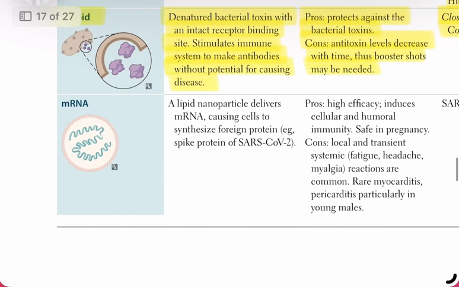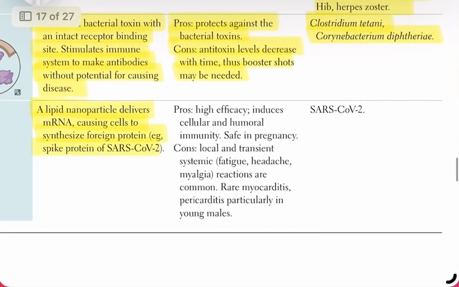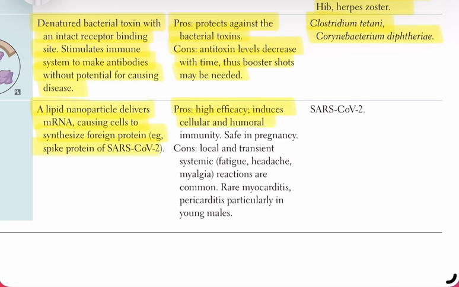5. mRNA vaccines. Here, a lipid nanoparticle delivers the mRNA into cells. The cells then use this mRNA to synthesize a foreign protein, for example, the spike protein of SARS-CoV-2. Pros: they have high efficacy, induce both cellular and humoral immunity, and are safe in pregnancy.